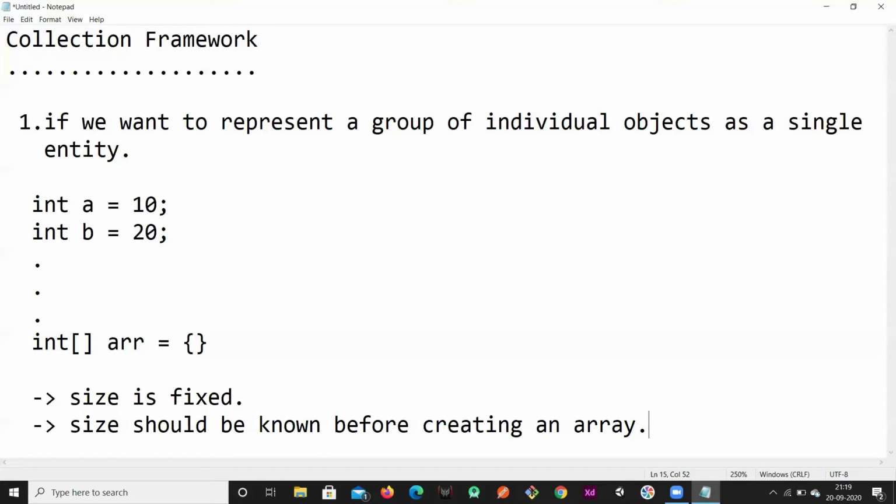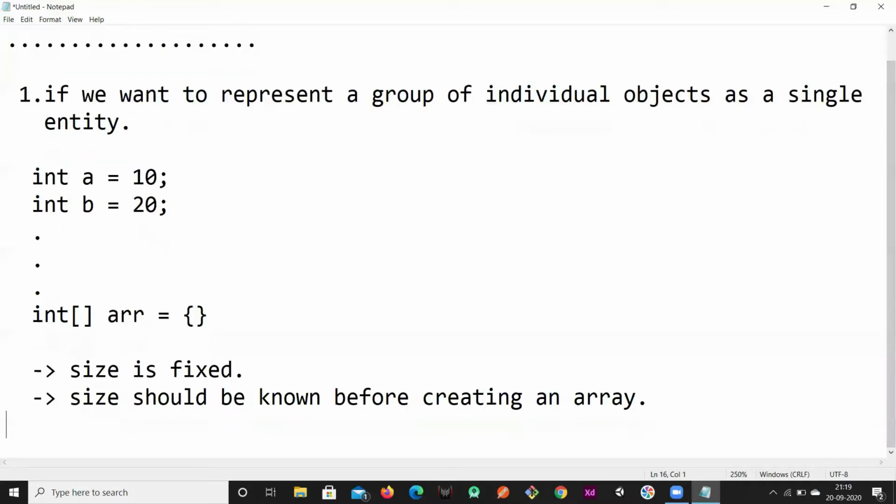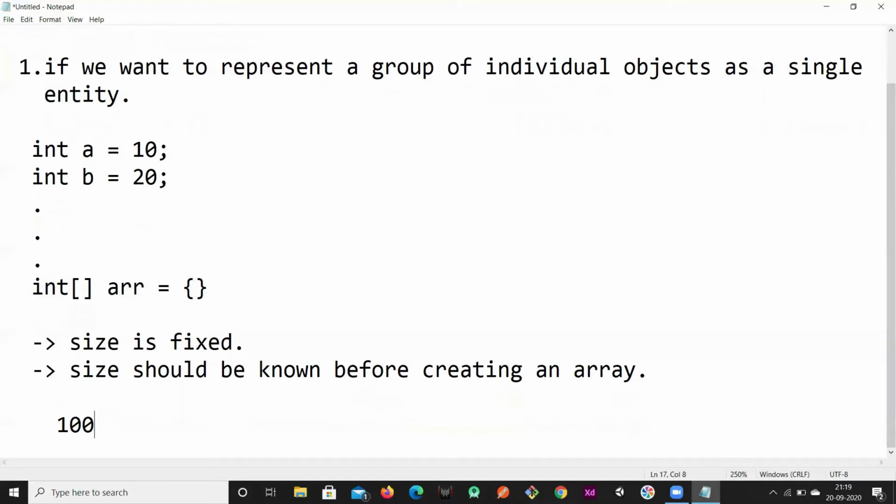But what is the issue with this size thing? If you declare your array as 10,000 and later at runtime you only got 100 elements, the remaining 9,990 memory locations will be wasted. You are unnecessarily reserving that memory space and you are not using it. So that is a drawback.